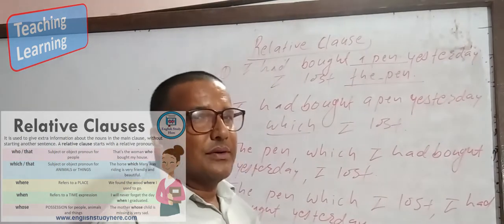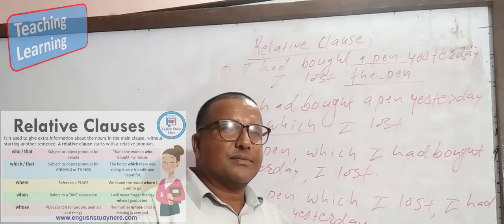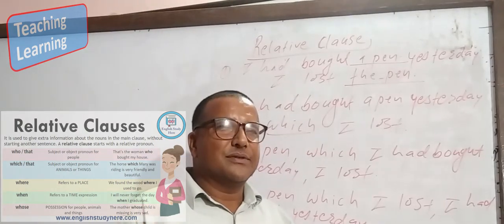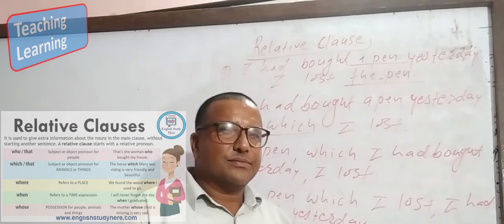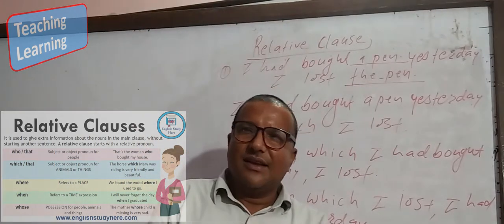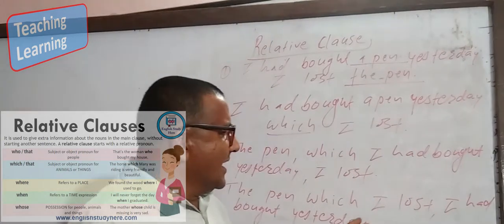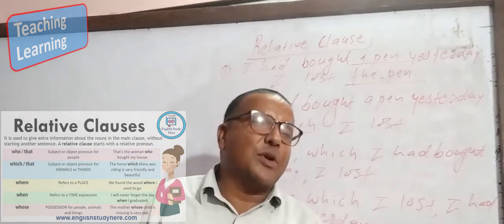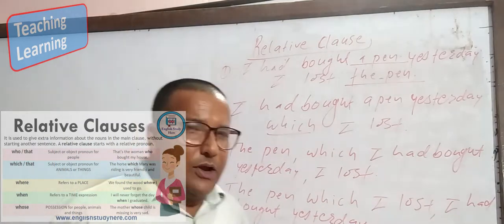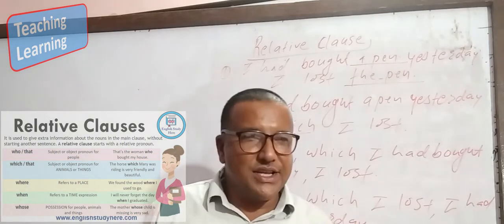Sir, I have one question over here. Yeah, please. Whenever we use a relative clause, it makes the sentence more precise, more meaningful. But if we don't use a relative clause, what happens? Is there any mistake? No mistake. But it makes the sentence lengthy, or in some way it gives an apology. Where do you live? I live in Delhi. This is the short answer.